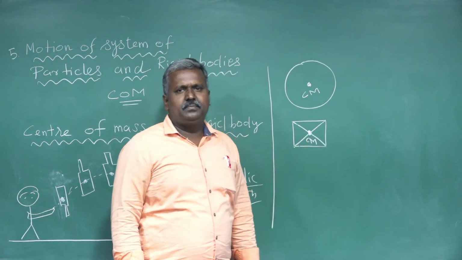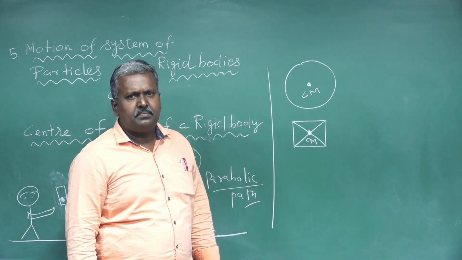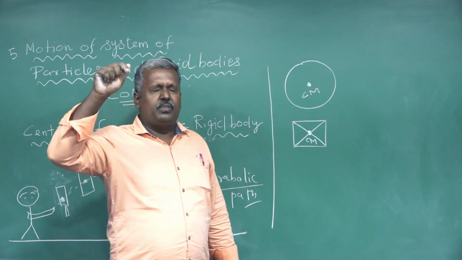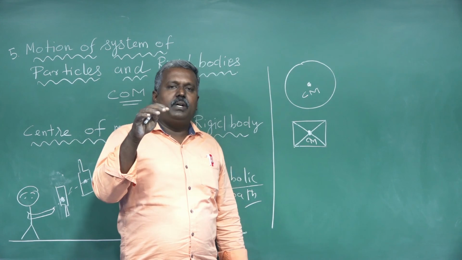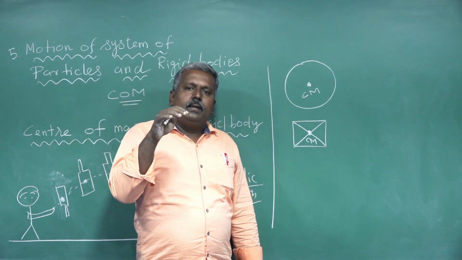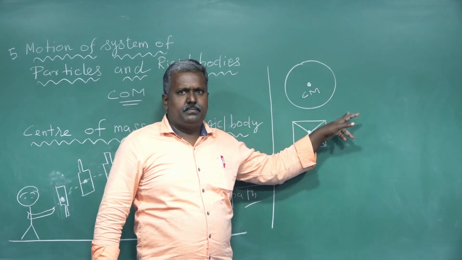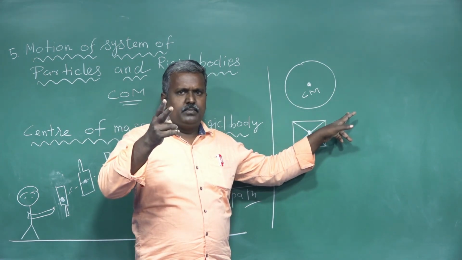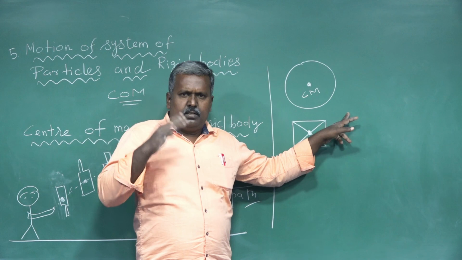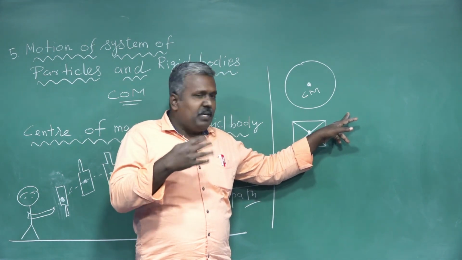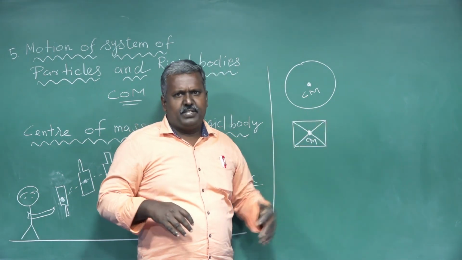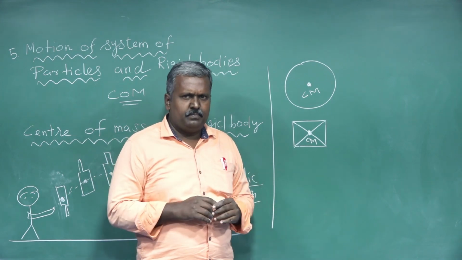That's all. Okay. At the same time, one very, very important point: the center of mass will be inside or outside the body. There are two options. You can understand hereafter. No problem. Okay.